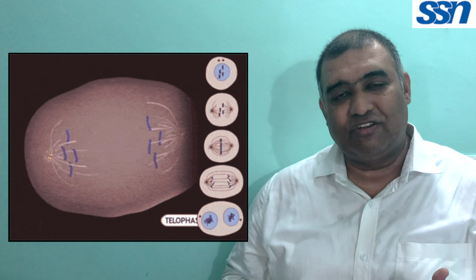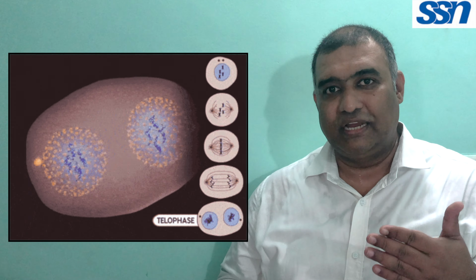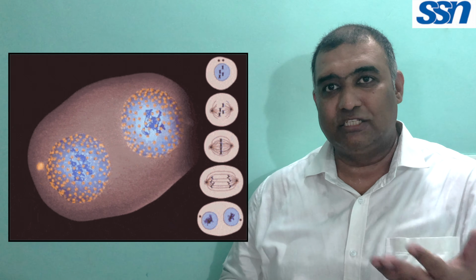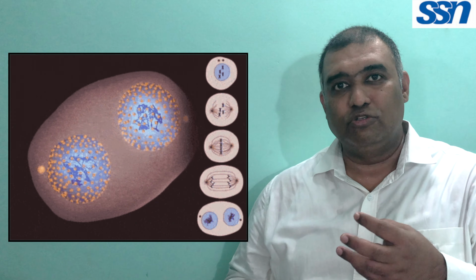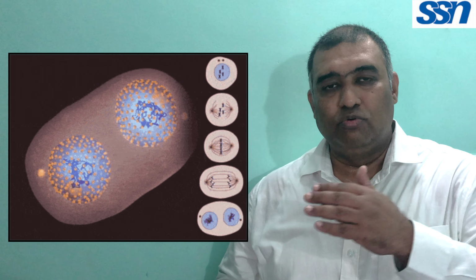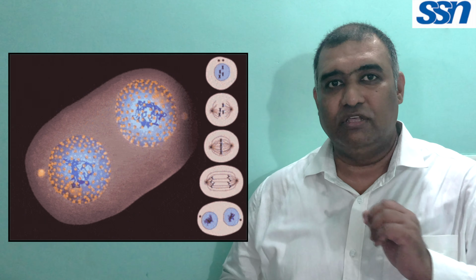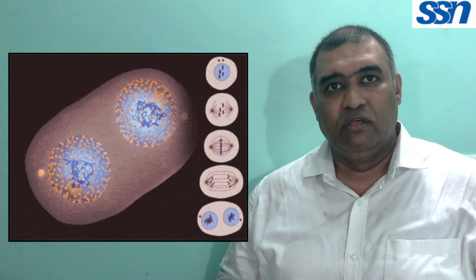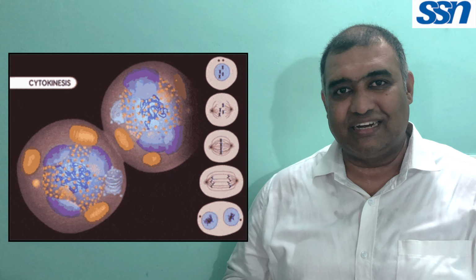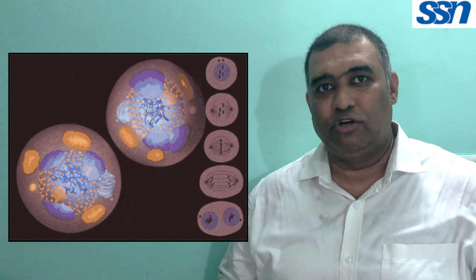The fourth phase is called telophase. Telo means away. Like telephone, we use that word because people who are away from each other can speak. In telophase, chromosomes get completely separated and they go away from each other and reach the two opposite poles. The nuclear membrane starts developing on the two daughter nuclei. While the daughter nuclei are being formed, the process of cytokinesis starts. Cytokinesis is the division of the cytoplasm.